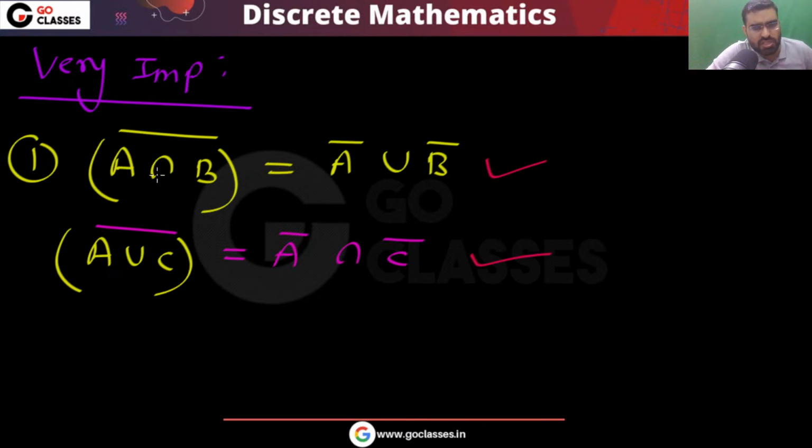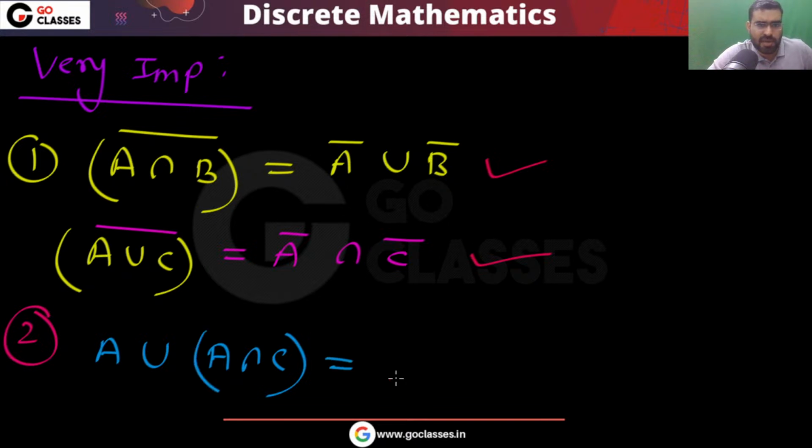De Morgan law says that if you take the complement of an intersection, it becomes the union of the complements of the sets: the intersection becomes union, A becomes A complement, B becomes B complement. And the complement of A union B will be A complement intersection B complement. Also, this is called the absorption law: A union (A intersection B) will be the same as A.